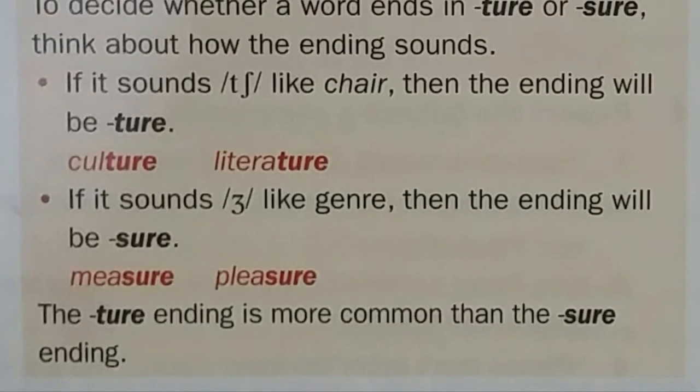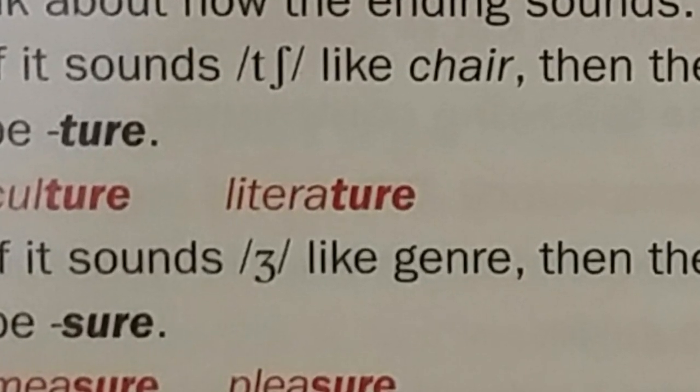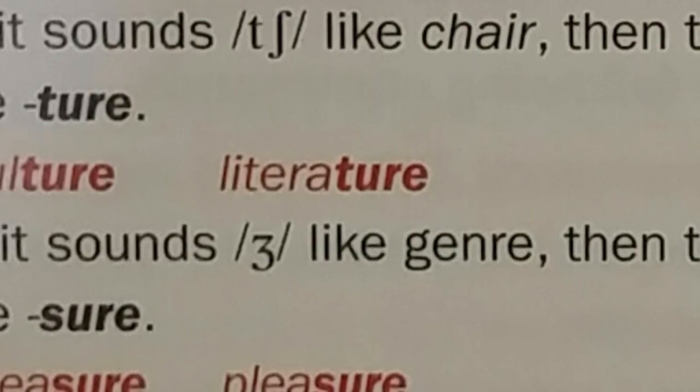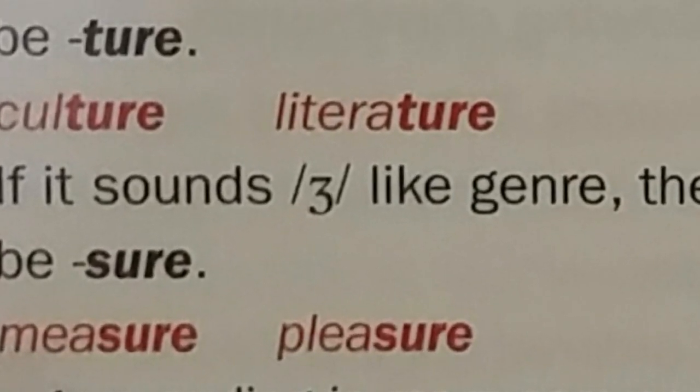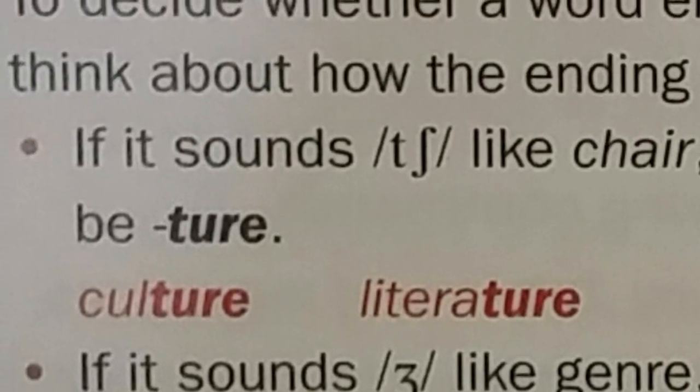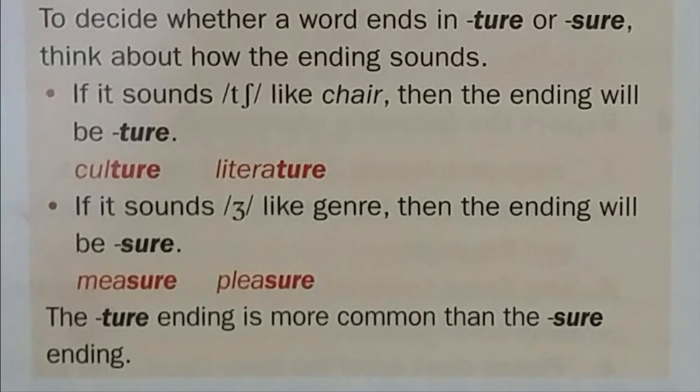If the ending sound of the word is ja, okay? Like the word genre, ja, the ending will be SURE, which is jur, not chur. SURE means jur, whereas TURE is chur. Like the word measure, يقيس, and pleasure, السعادة. The TURE ending is more common than the SURE ending. الكلمات تنتهي بتشر أكثر شيوعا من الكلمات تنتهي بجر.